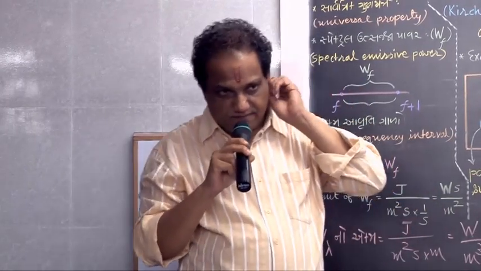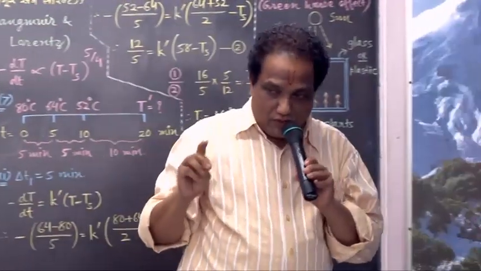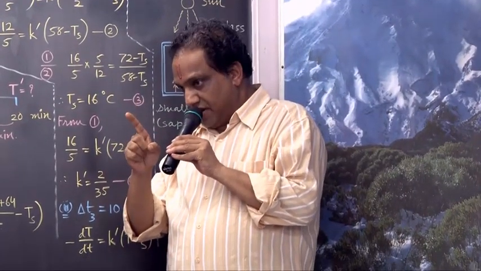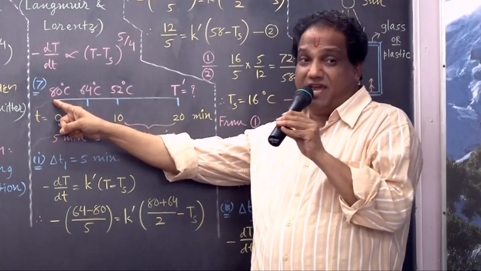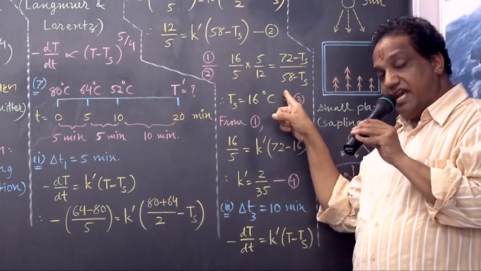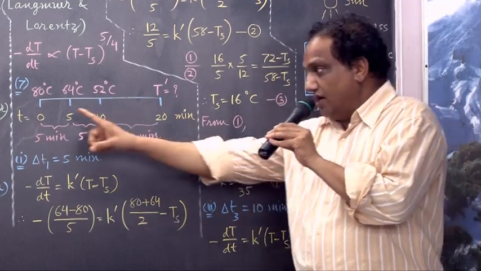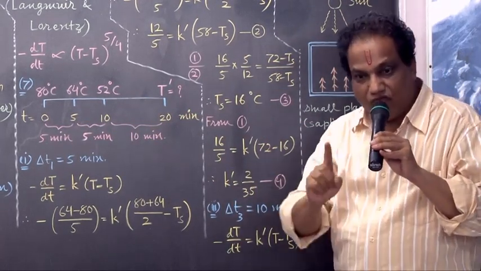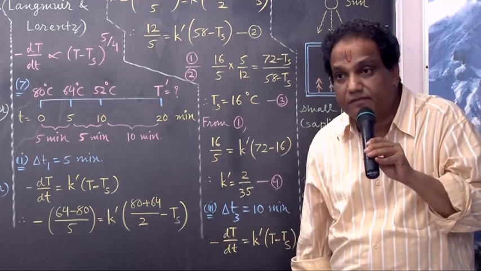Shall I give you a hint? Then try to understand that hint and don't make any mistake. From the beginning, we should consider 1 hour, which means 60 minutes. At the end of 60 minutes, suppose it is T double dash. The time interval already elapsed is 20 minutes. 60 minus 20 is 40 minutes. Let it be delta T4.